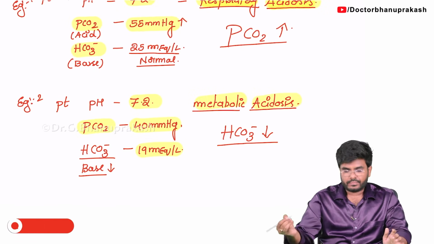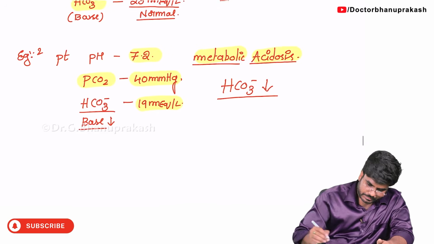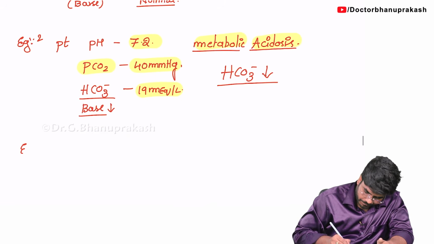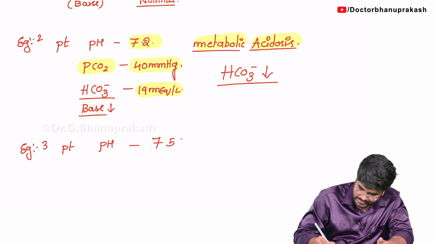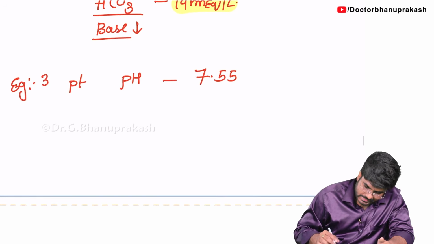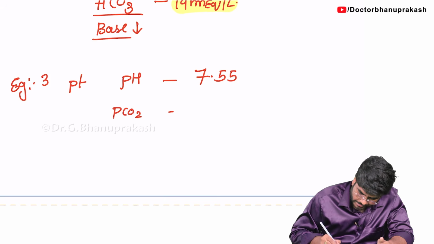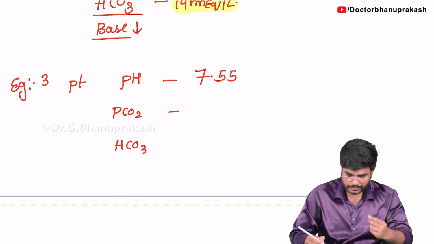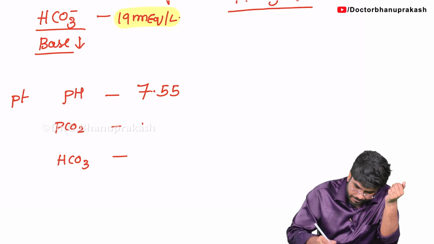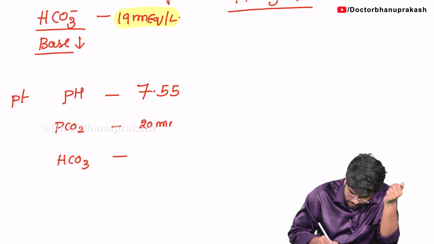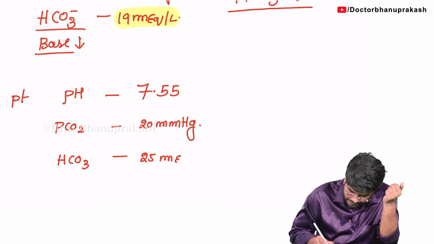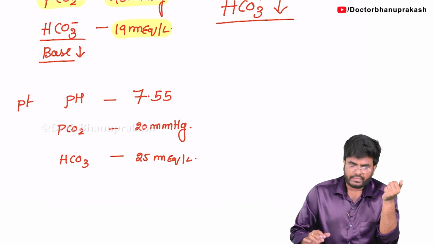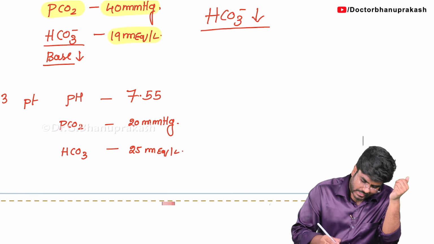Done? So this is simple. Now let me give you a few more examples for better understanding. Guys, look, example number 3. Let's say in a patient, pH is 7.55. Now, what are his PCO2 and HCO3 minus values? The PCO2 value is, let's say, 20 mm Hg, and the bicarbonate value is 25 milliequivalents per liter.